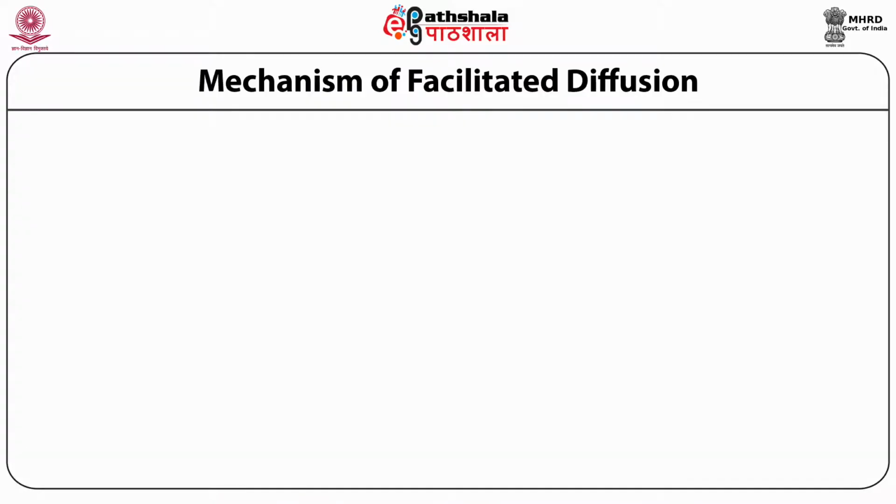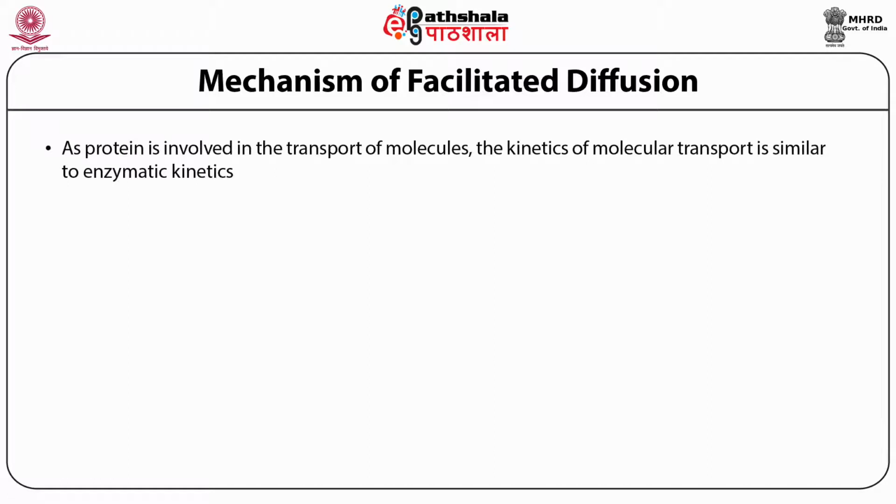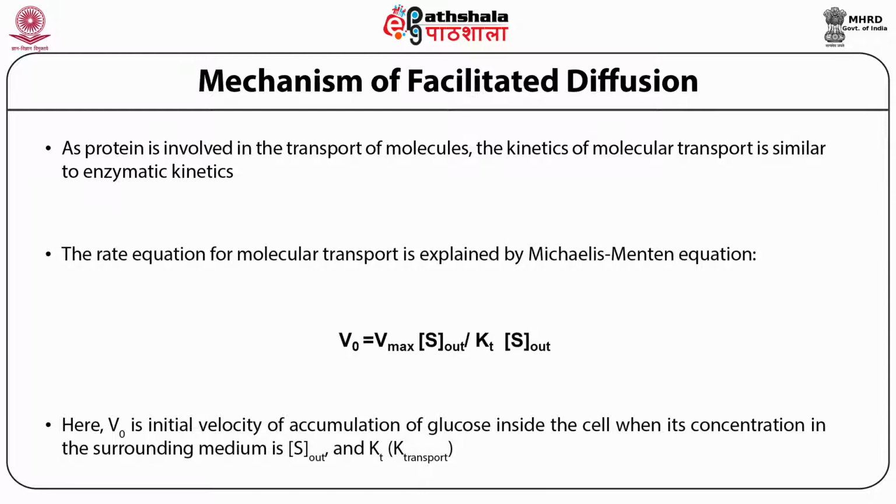As we already discussed in the previous module about the mechanism of facilitated diffusion, we are just giving the outline: as a protein is involved in the transport of molecules, the kinetics of the molecular transport is similar to the enzymatic kinetics, which we will explain through the Michaelis-Menten equation.